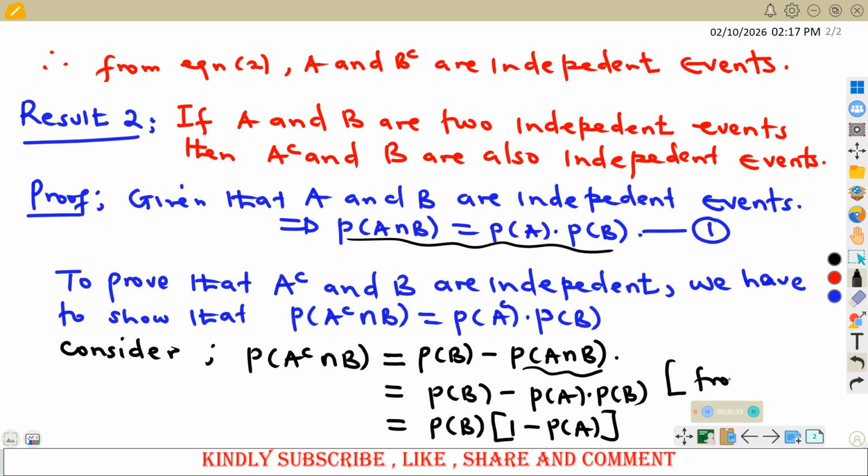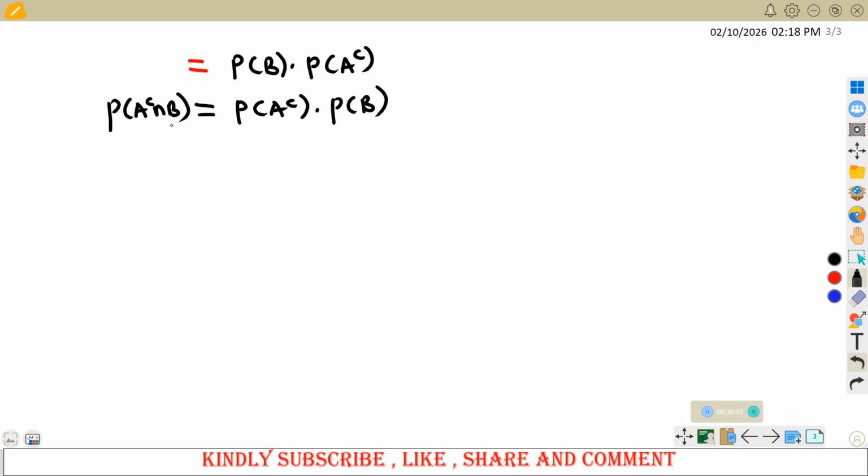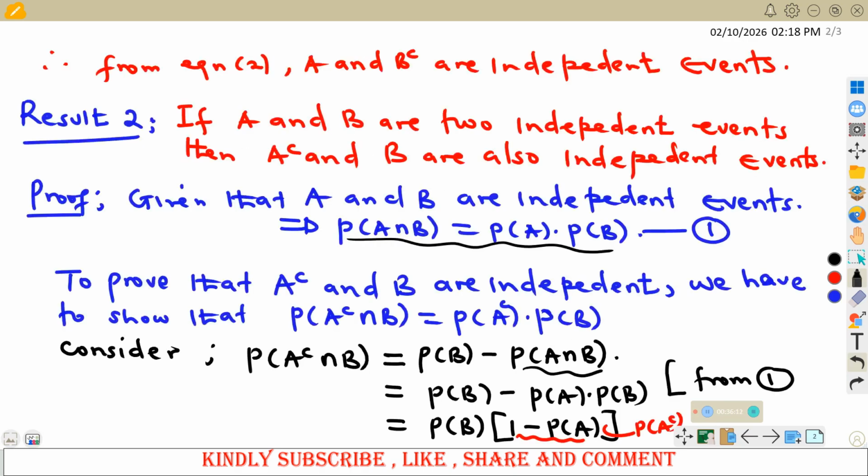It should now be clear that from probability of A plus probability of A complement is equal to 1, then 1 minus probability of A should be clear to everyone that this is A complement. So from here, we shall therefore have this equal to probability of B times probability of A complement, which you can easily write as probability of A complement times probability of B. And this is probability of A complement intersection B. When you look at this, then you look at what we needed to prove, which is equation 2.